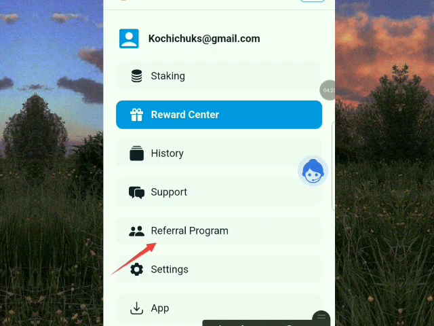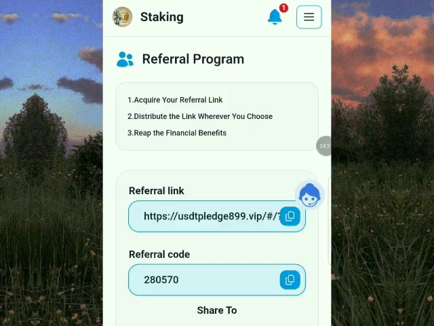Also, you can earn massively in this platform through the referral program. Once you click on referral program, it takes you to this interface. You can see number 1, you acquire your referral link, distribute the link wherever you choose, and reap the financial benefits. What you just have to do is copy this referral link, and you send it to your friends and they register with your link. You start earning free USDT for yourself.